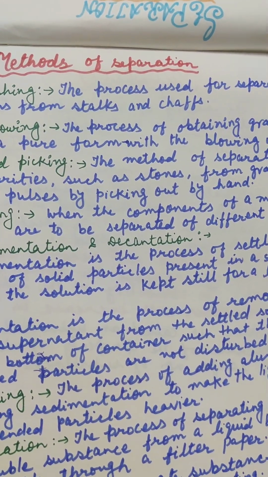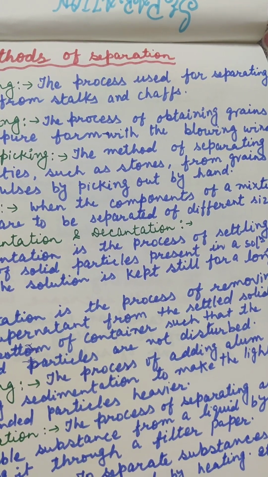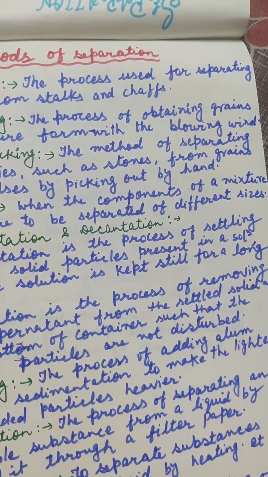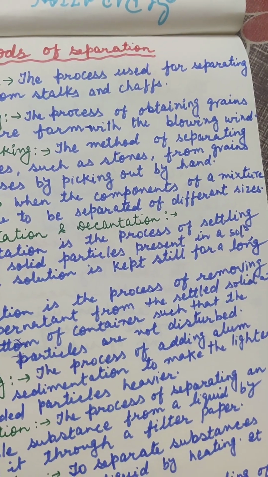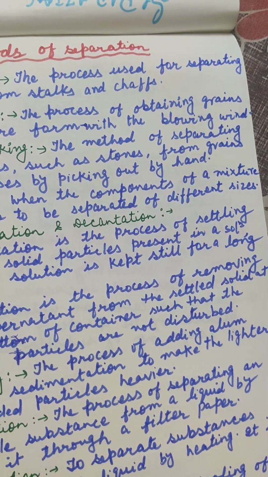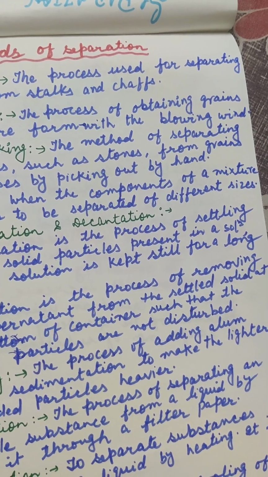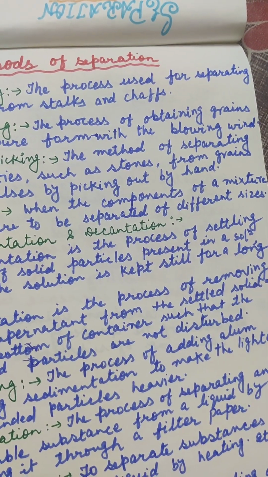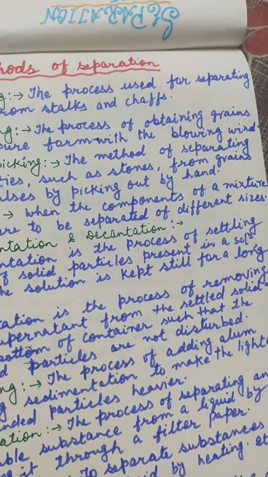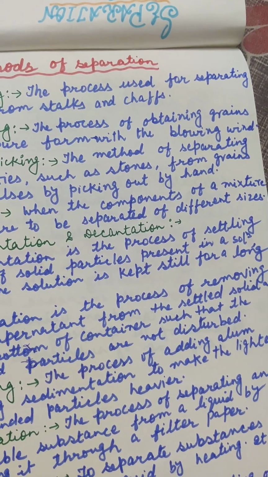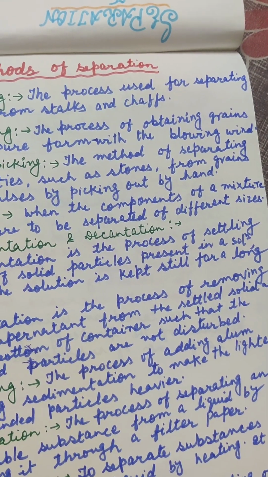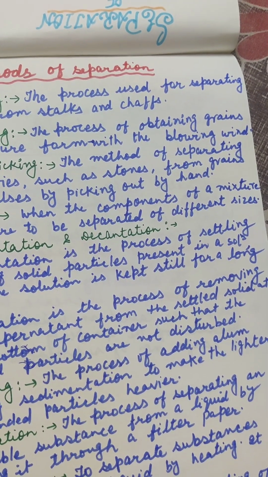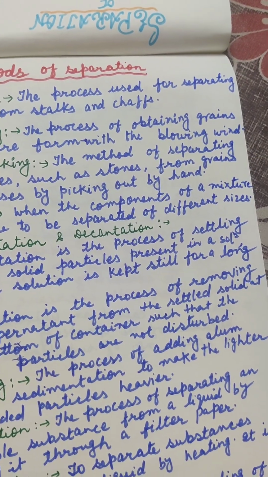In this process, bundles of dried harvested crops are beaten on a hard surface to separate grains from the stalk. The stalk and chaff are made up of soft material, whereas grains are quite hard. Thus, when they are beaten against a hard surface or a rock, the stalk and chaff are broken down, whereas the grains remain intact. Sometimes animals such as bullocks are also used for this purpose.